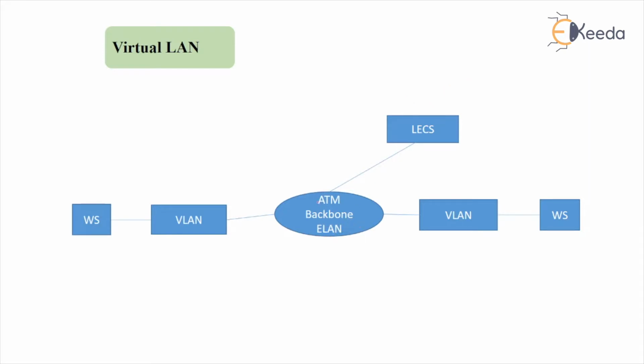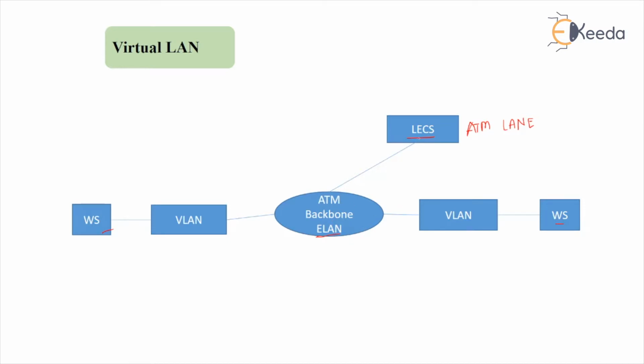So as shown in the figure, the ATM backbone ELAN can be extended using LECS, and LECS is nothing but the part of LAN E, that is emulation LAN or LAN emulation layer. So this is an important layer which we can use to extend the ATM backbone ELAN. Using the different types of LECS, we can join or connect multiple VLANs together. Indirectly, different workstations we can connect together on the basis of ATM backbone ELAN architecture.